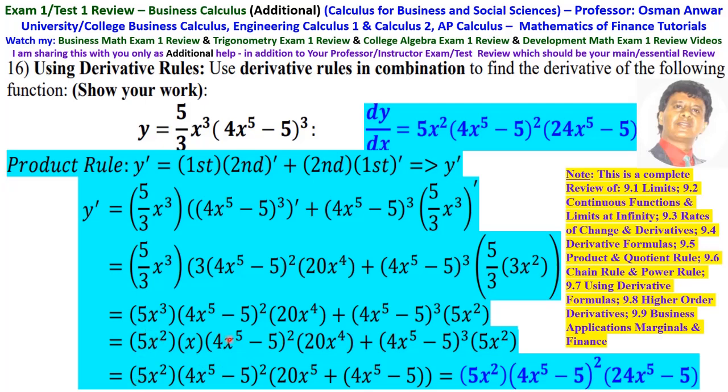What is left here is 20x^4 times x, that is 20x^5. And from the third power, the second is factored out, so 1 is left, which is 4x^5 - 5. Then this is 5x squared times (4x^5 - 5)^2 times 24x^5 - 5, since 20 plus 4 is 24.